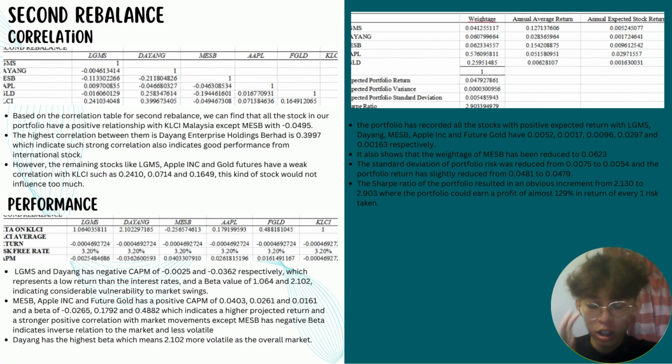Moving on to the Sharpe ratio part, as you can see based on the table, the portfolio has recorded all the stocks with positive expected return. It also shows that the weight of MASB has been reduced to 0.0623. In addition, the solver has determined the weight of Apple at 0.58, which is greater than the other equities. Lastly, the Sharpe ratio has improved, which is due to the portfolio return being higher than the risk-free rate of 3.2, increasing from 2.130 to 2.903.